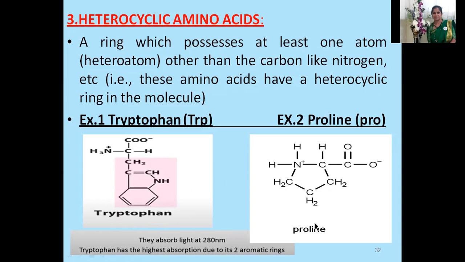Proline also, you can see the heterocyclic condition. And tryptophan absorbs light at 280 nanometer, and has the highest absorption due to its two aromatic rings.